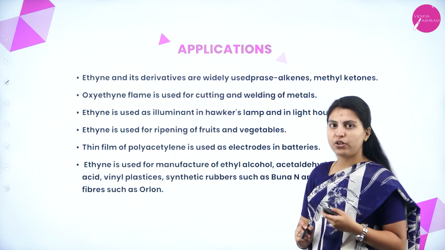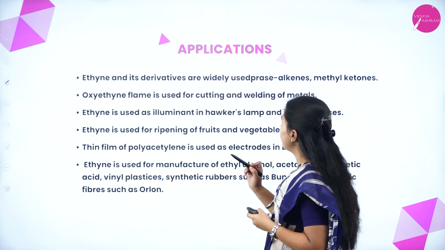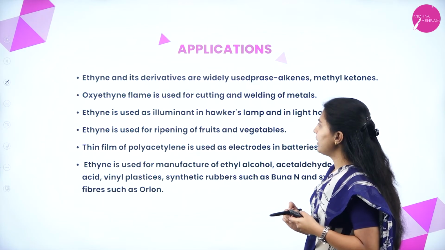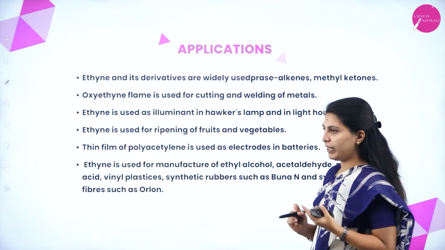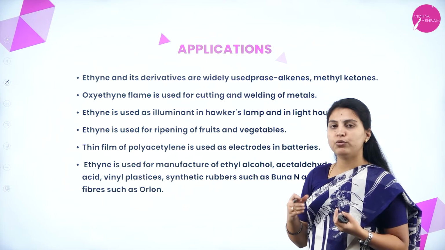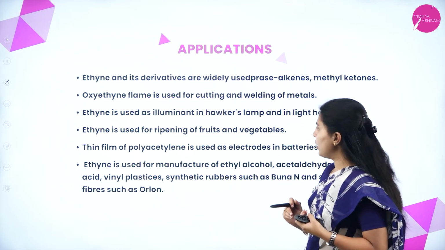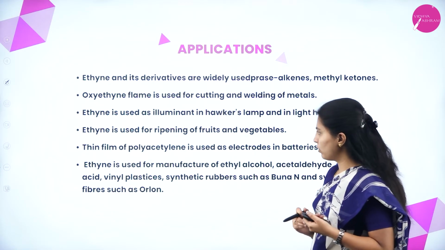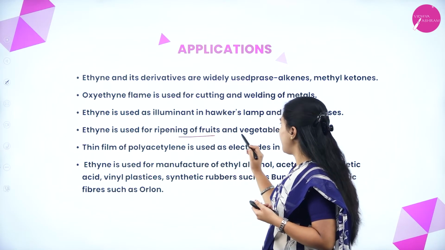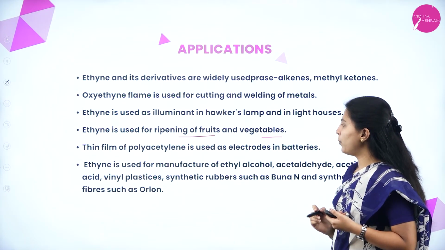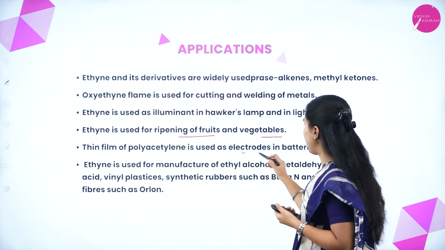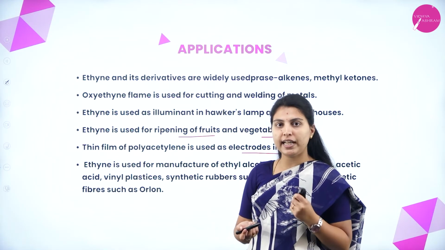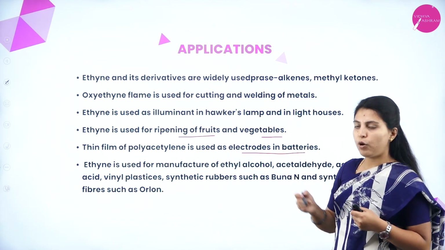Next one, applications of ethyne. Ethyne and its derivatives are widely used to prepare alkanes and methyl ketones. The oxyacetylene flame is used for cutting and welding of metals. Ethyne is used as an illuminant in hawkers' lamps and lighthouses. Ethyne is used for ripening of fruits and vegetables. A thin film of polyacetylene is used for electrodes in batteries. This is one of the applications we have to understand: in batteries, electrodes will be used, and for those electrodes the material used is polyacetylene.